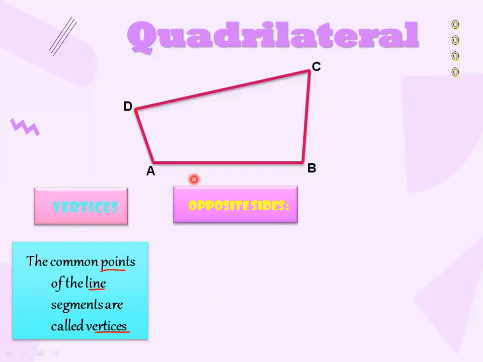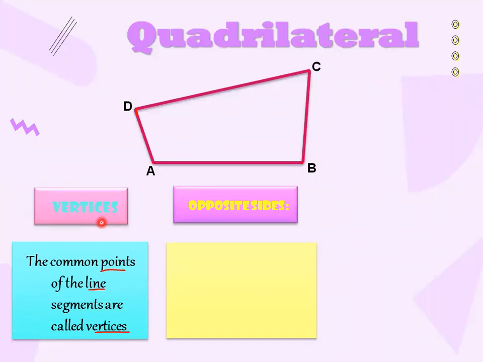So how many vertices are there in a quadrilateral? Four vertices. This is vertex number one, this is vertex number two, this is vertex number three, and the last one is this one, that is vertex number four. Okay, so how many vertices are there? Four vertices. Now the opposite sides.